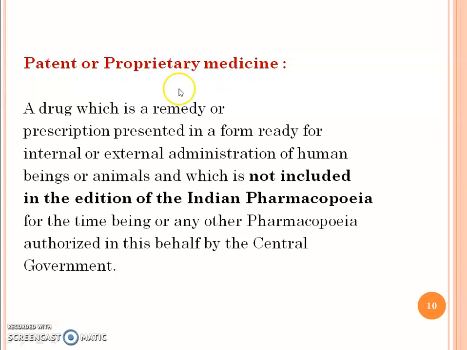Patent or proprietary medicine: a drug which is a remedy or prescription presented in a form ready for internal or external administration of human beings or animals, and which is not included in the edition of the Indian Pharmacopoeia for the time being or any other pharmacopoeia authorized in this behalf by the central government.